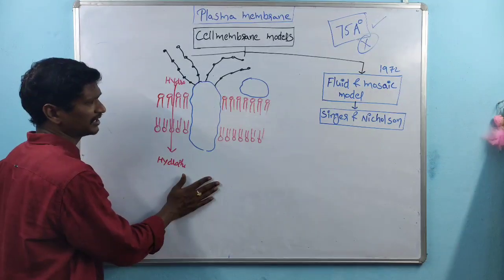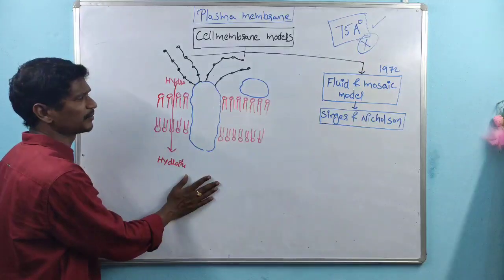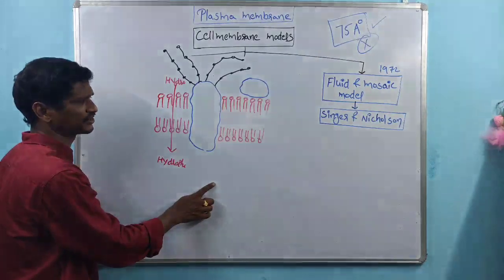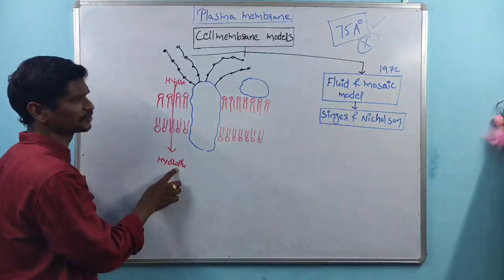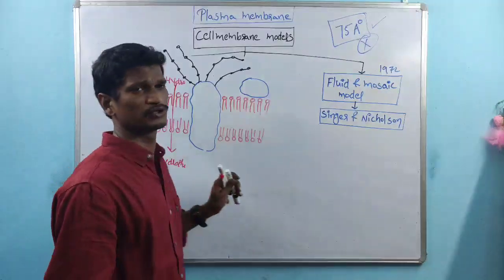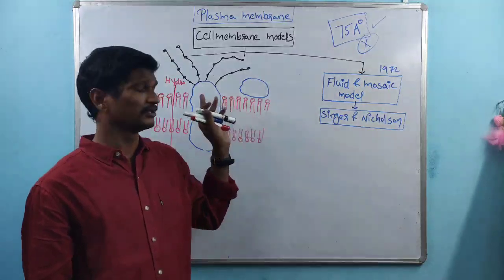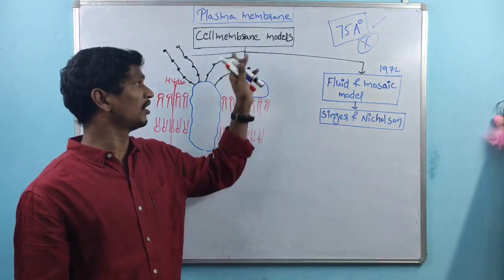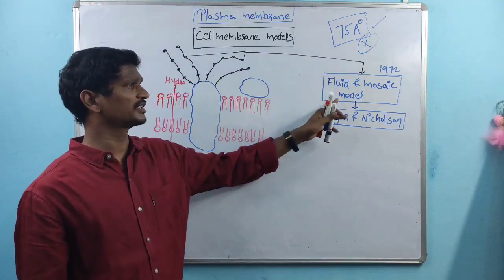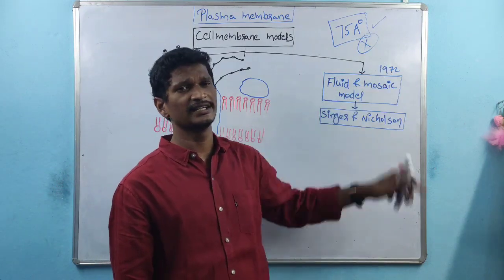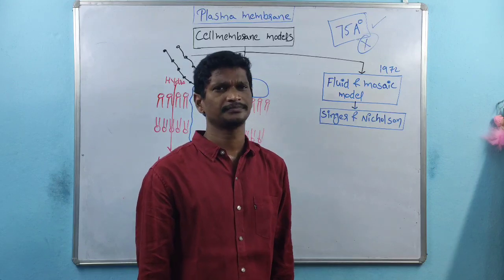It explains the semi-permeability of the plasma membrane, and it explains hydrophilic molecule transportation and hydrophobic molecule transportation. This was proposed by Singer and Nicolson. So these are the different theories, and among all these models the most accepted model is the fluid mosaic model. The year is 1972.